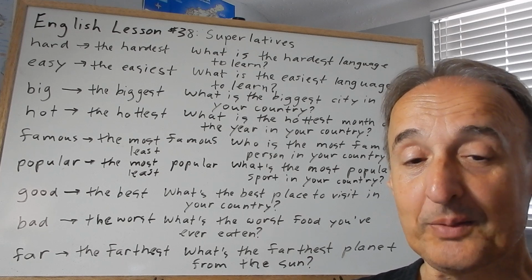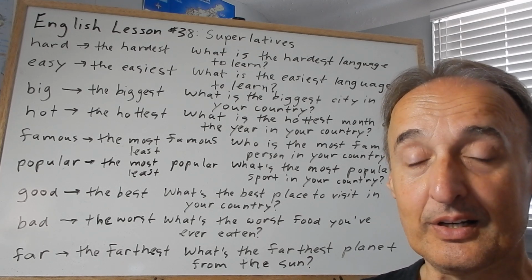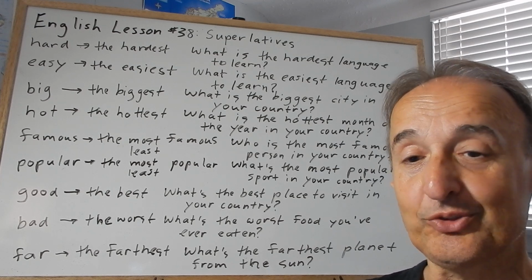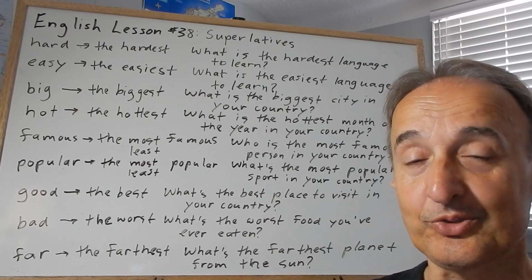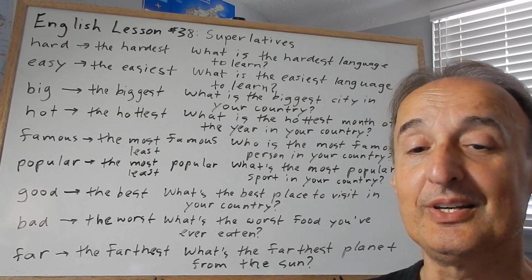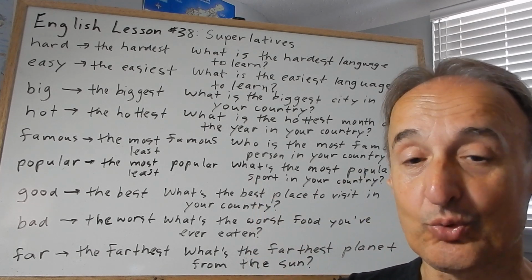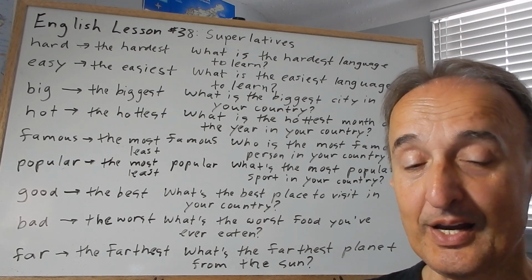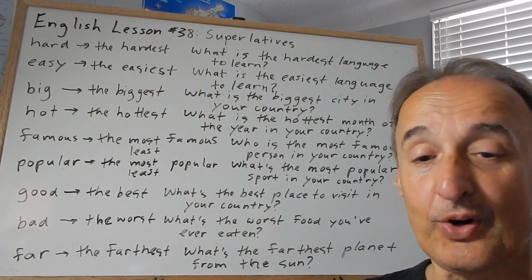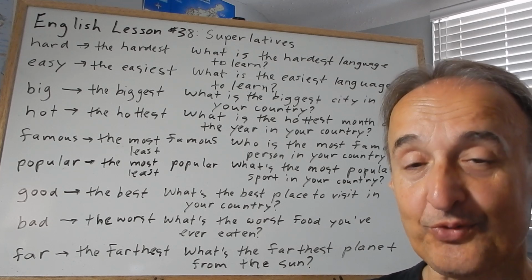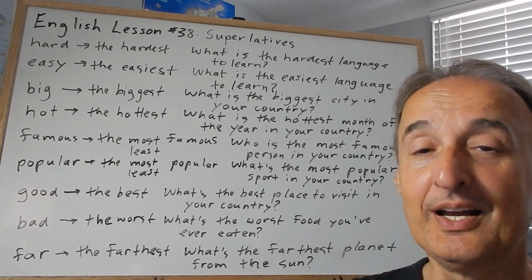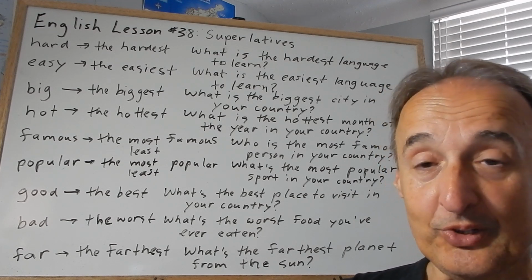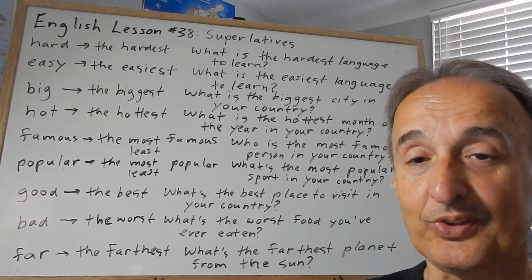And as with the comparative, we have 3 irregular adjectives. So good becomes the best. What is the best place to visit in your country? Bad becomes the worst. What is the worst food you've ever eaten? And far, the farthest. What is the farthest planet from the sun? So again, with the comparative, we compare 2 things, but with the superlative, we're comparing more than 2 things.